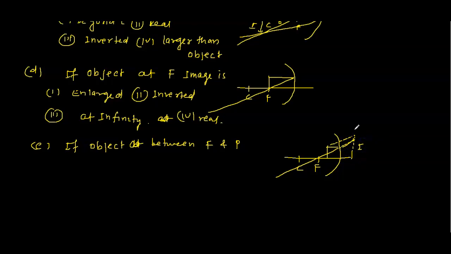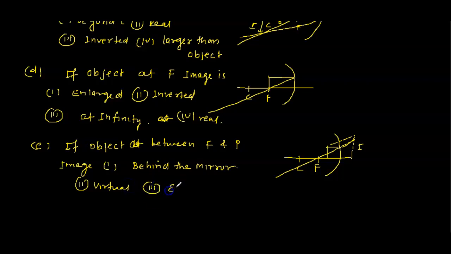You can write that the image will be behind the mirror. This will be virtual, laterally inverted, behind the mirror, and larger than the object.